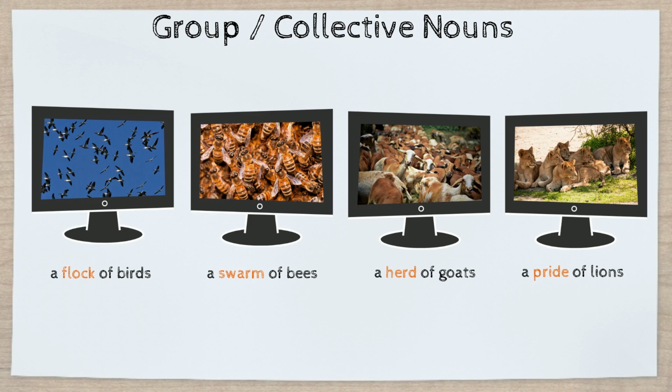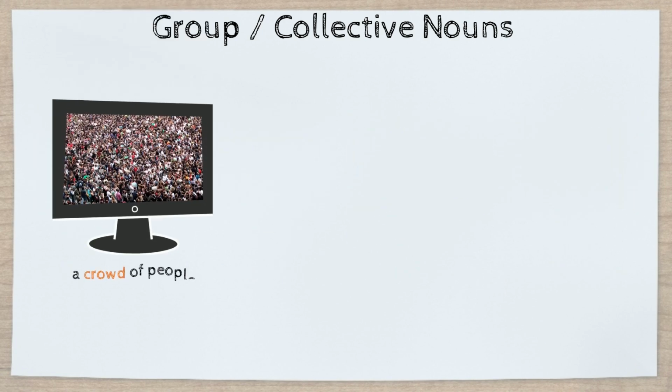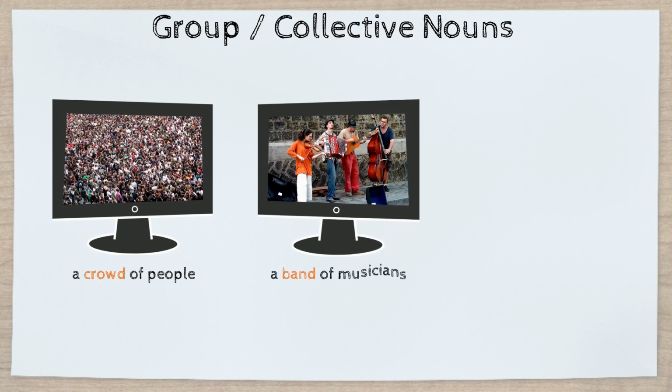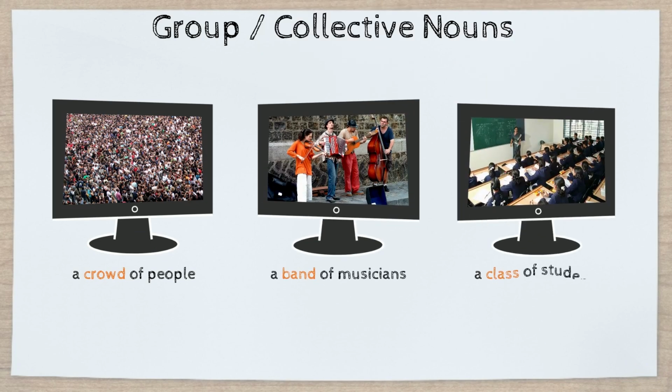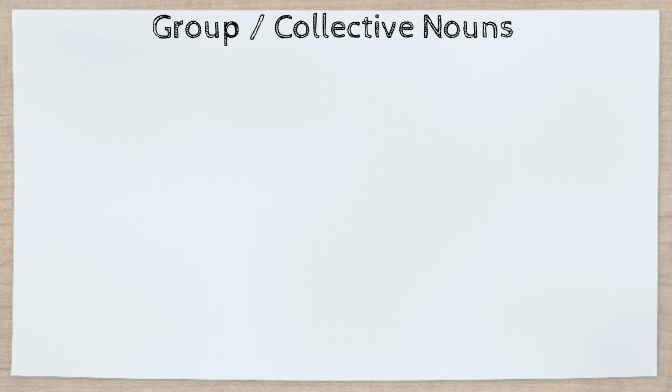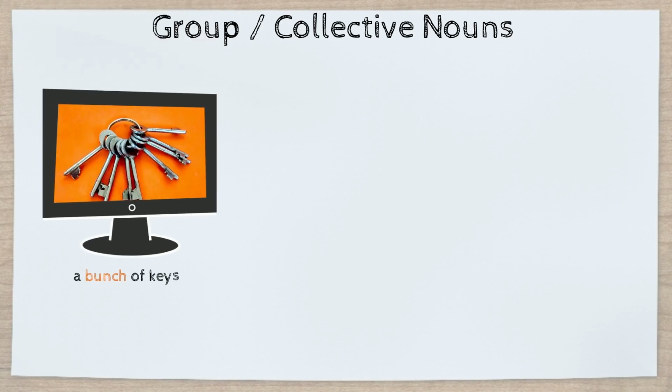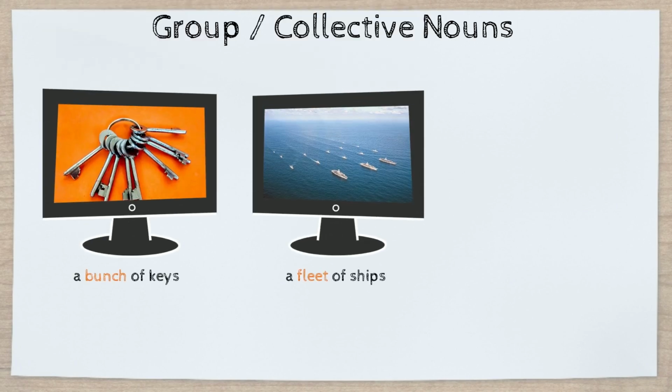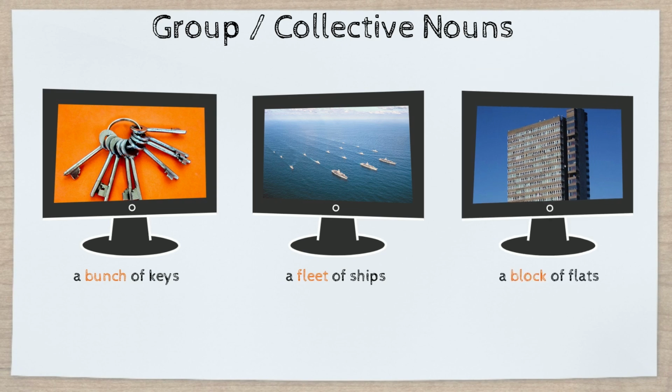For people, we often use words like these. A crowd of people. A band of musicians. A class of students. We also have words that we use to talk about groups of things. For example, a bunch of keys. A fleet of ships. A block of flats. There are many words to learn.